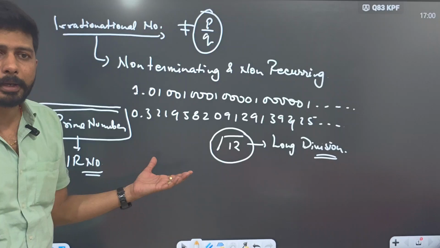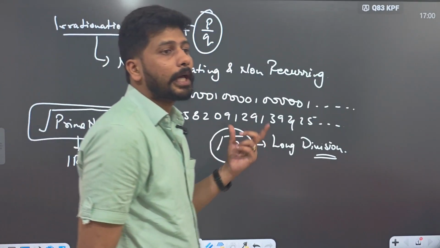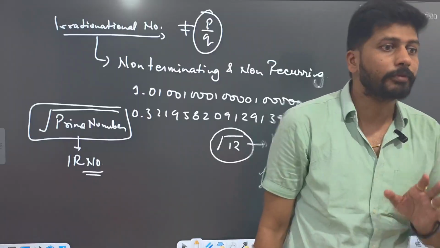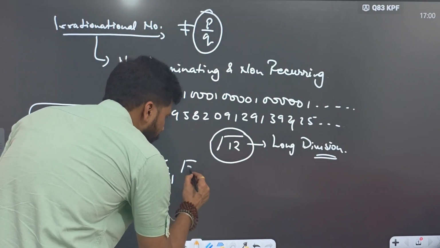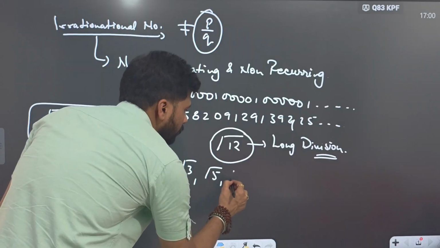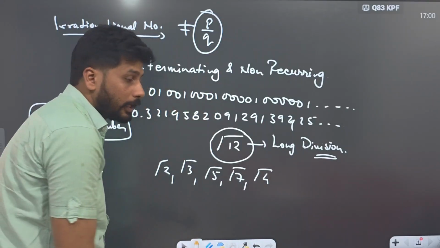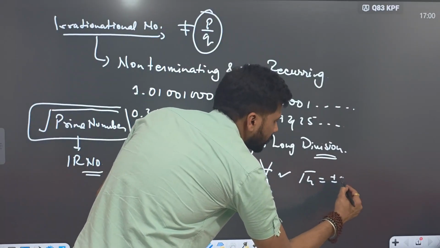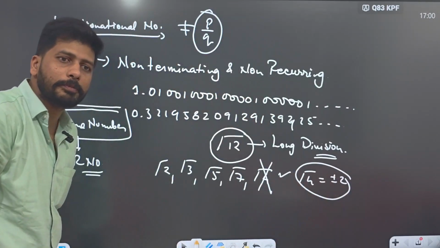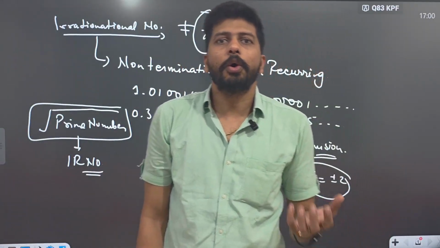So what you have to remember: when a prime number is under the square root, then that particular number is an irrational number. For example, root 2, irrational. Root 3, irrational. Root 5, irrational. Root 7, irrational. Root 4 is not irrational because root 4 equals plus minus 2. Are you getting what I am saying? It can be either plus 2 or minus 2.